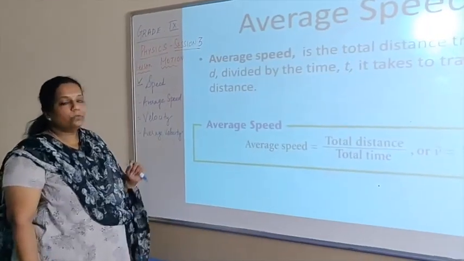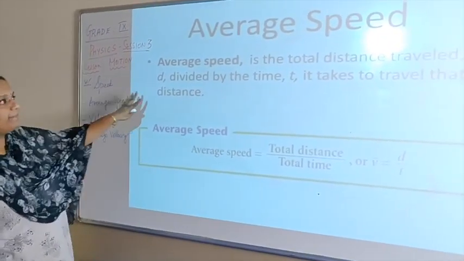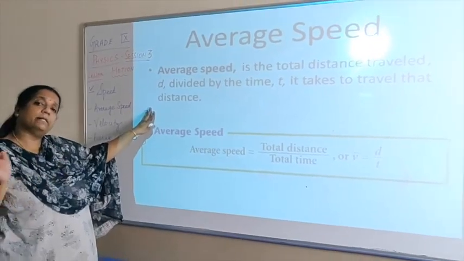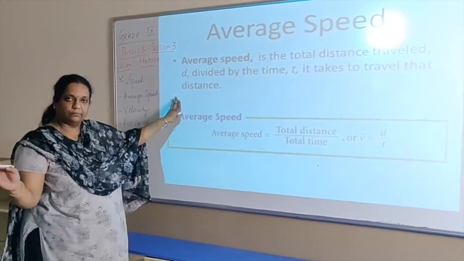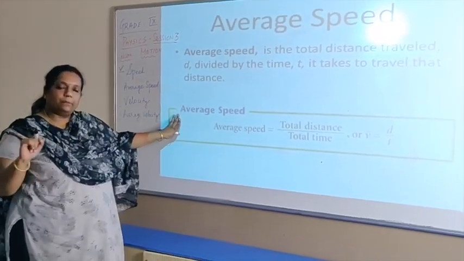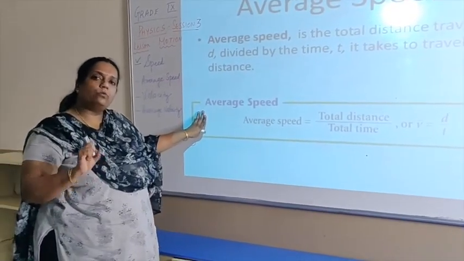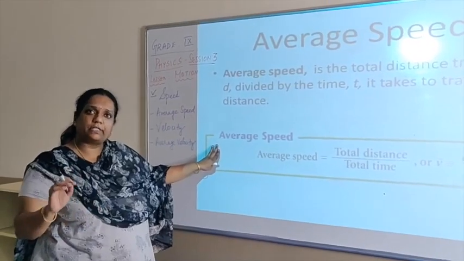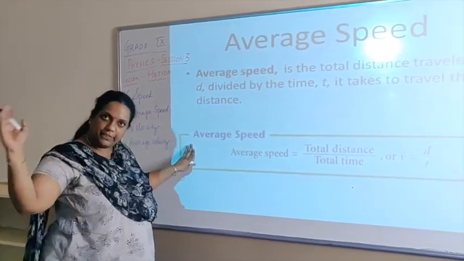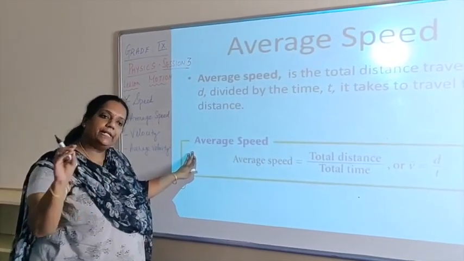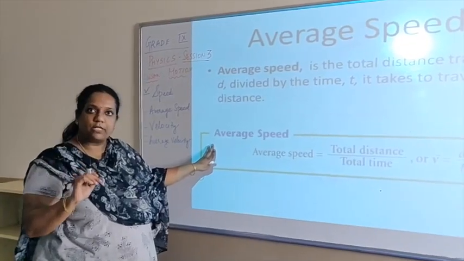We will now talk about what is average speed. Average speed is total distance travelled by total time taken, right? For example, all of you write a test in the class. How do I find out what is the average mark of the class? I will add all your individual marks and divide it by the total number of students in your class.